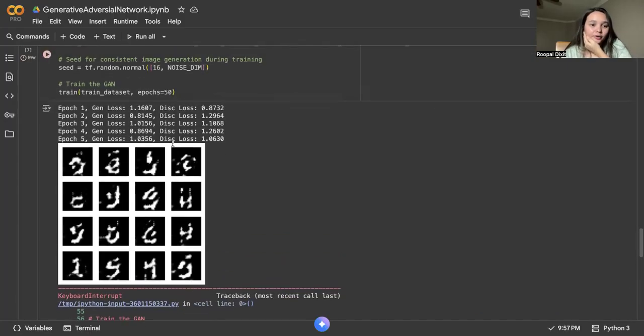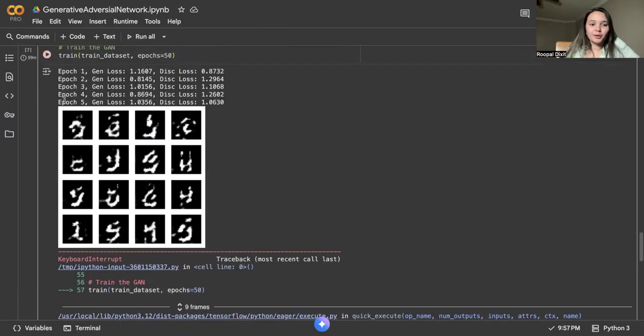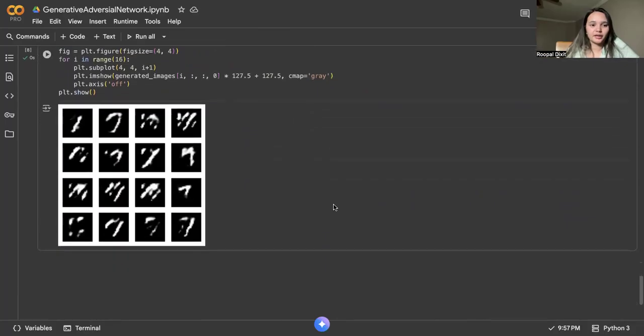So you can see the generator loss is this. Where the discriminator is able to identify the fakes, the loss will increase. If the loss is increasing on this side, there is a good chance that it is decreasing on this side, but it might also be the same, because for some images it is able to distinguish and for some it is not. So this is how the training is done. If you are training it, make sure that you train it for a good amount of time, maybe a day, and then you will be able to see that the images being generated are good enough.